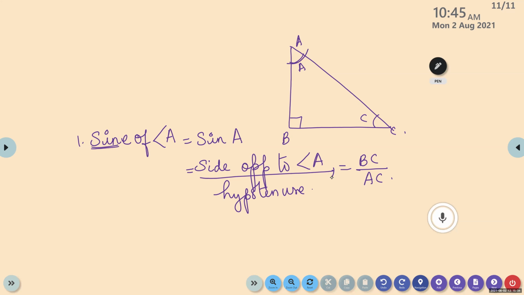And do we have to draw that figure? Yes, based on the figure only we are writing this. If the figure is not there, we don't know how to write AC, BC, where they came from. So from the figure only we fix the sides. If you change the name of the triangle to X, Y, Z, accordingly it will change. So the first ratio is sine of angle A, defined as side opposite to angle A by hypotenuse, which is equal to BC by AC.